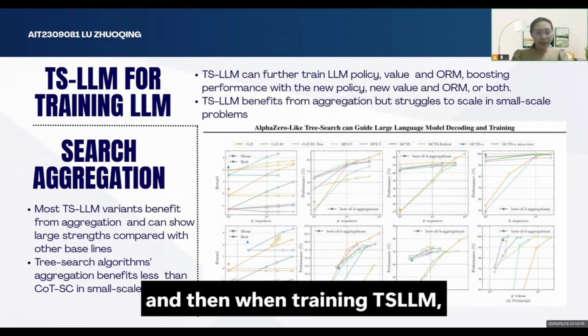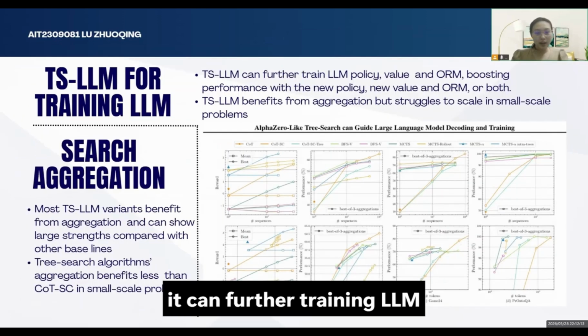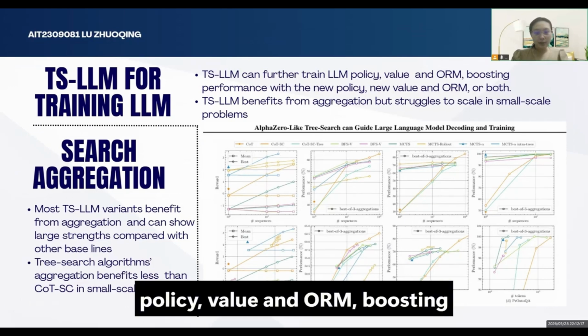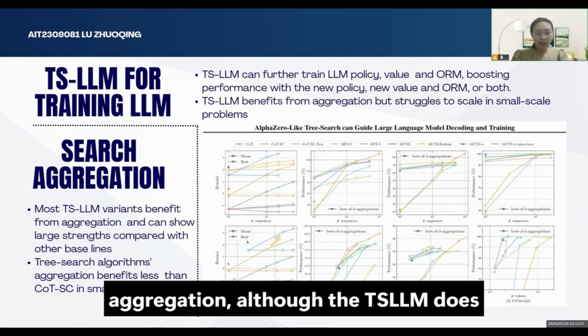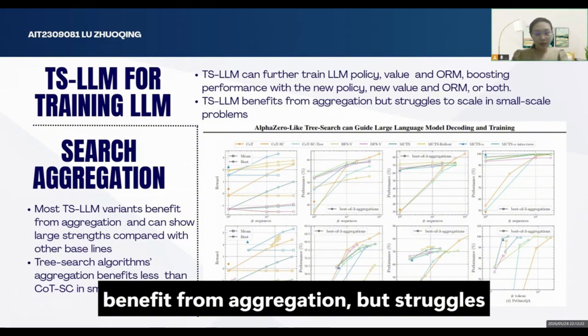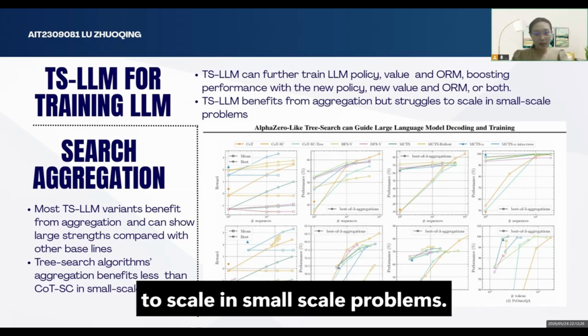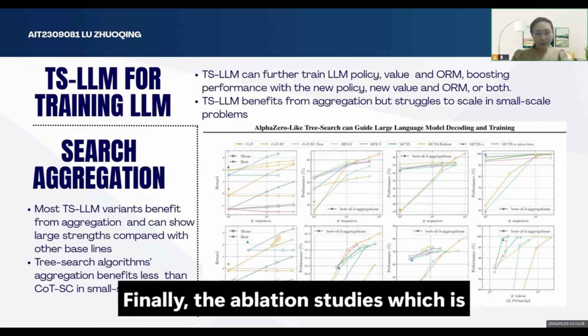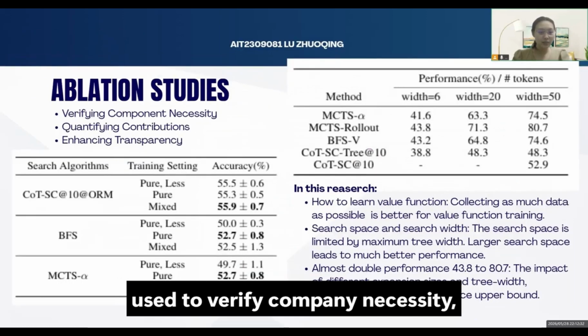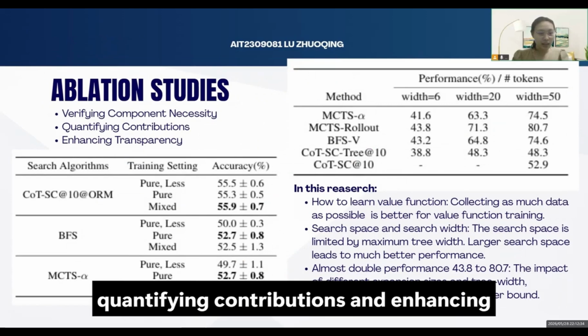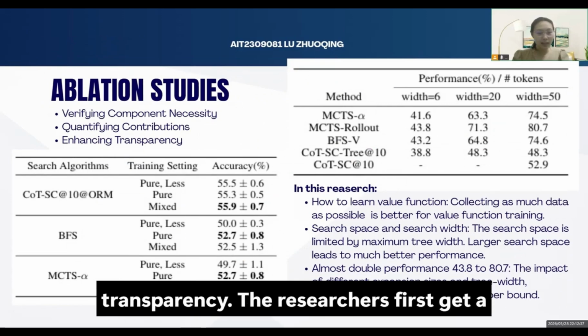And then, when training TS-LLM, it can further train the LLM policy, value, and ORM, boosting the performance. However, in search aggregation, although TS-LLM does benefit from aggregation, it struggles to scale in small-scale problems. Finally, the ablation studies, which are used to verify component necessity, quantify contributions, and enhance transparency.